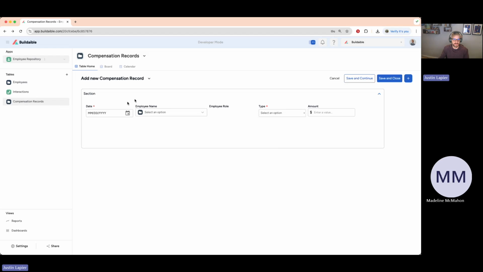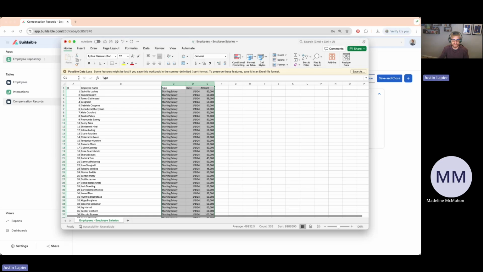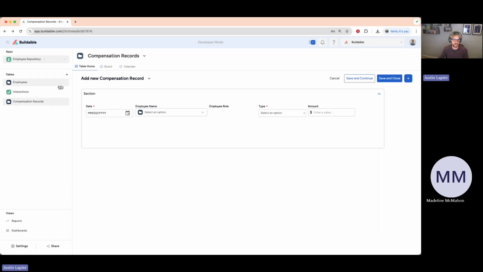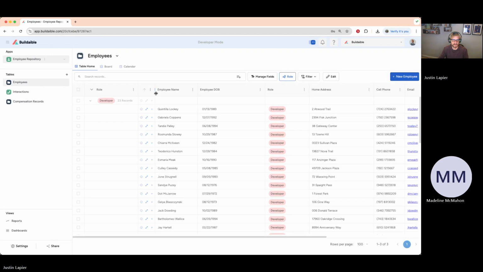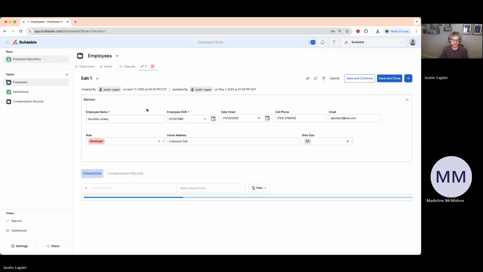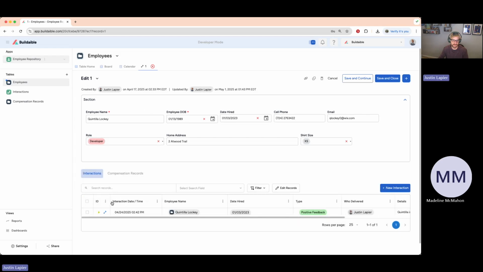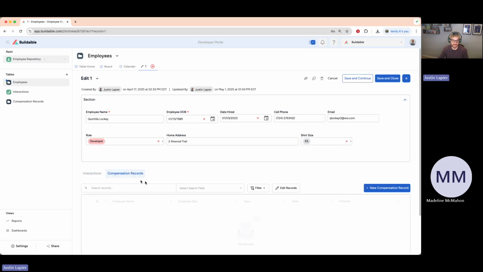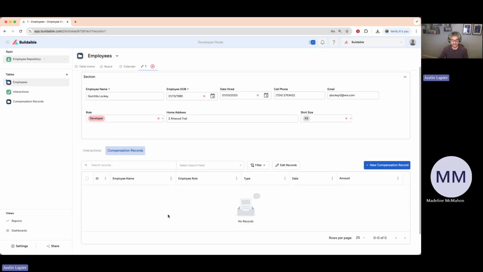Okay, so that is our table. Now, obviously, I can go in here and just start manually entering this data in the system. But since I have the data here in a spreadsheet, I'm going to import it in instead. And before we actually do that, let's go back to our employees. Let's open up the first one here, so Quintella. So you'll notice we have our interactions down here that we built last week, and that's linked. But now that we've built our compensation records table and we've linked it to the employees, there's a tab down here for compensation records that you can now click on to see that information. Obviously, we don't have any information in the system currently, but once we import it in, you'll be able to see that data in here.